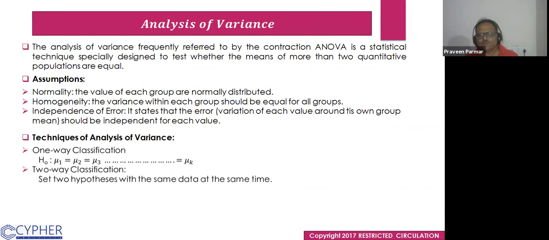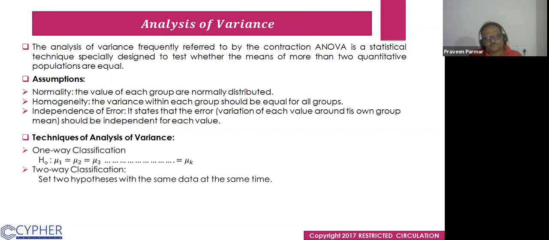Generally, we use the one-way or two-way classification of ANOVA. The analysis of variance, frequently referred to by the contraction ANOVA, is a statistical technique especially designed to test whether the means of more than 2 quantitative populations are equal. If we have 3 groups or 4 groups, we have to compare them all together. Then we use ANOVA. Otherwise, we compare 2 groups with the t-test or